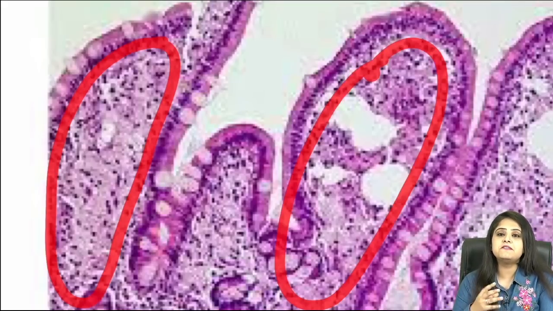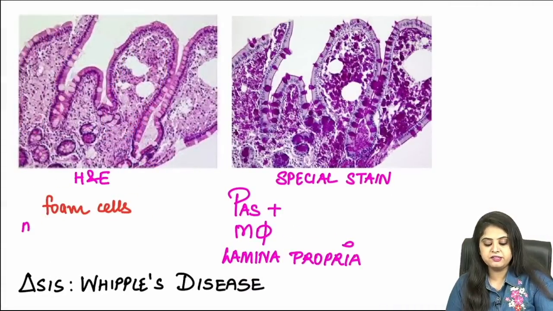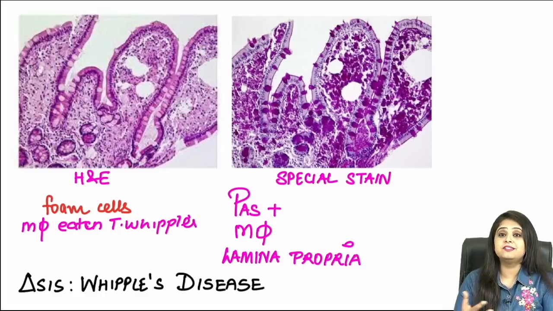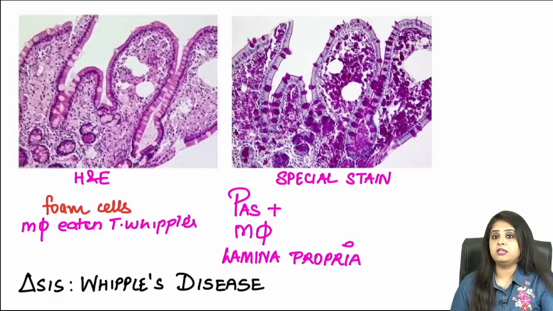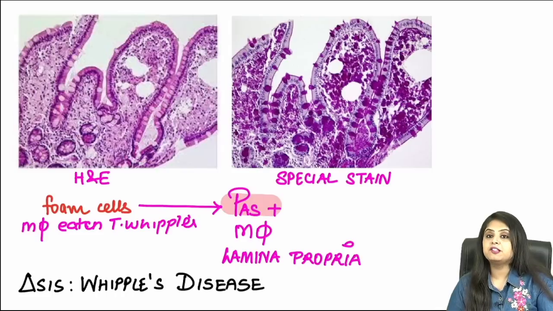Usually, ma'am, when you draw cells, they are very pinkish. Here the cells are very whitish because these are referred to as the foam cells. What are the foam cells? They are nothing but macrophages that have eaten or engulfed Tropheryma whipplei. See, it's a bacteria. What will your macrophages do? They are foodies. They are always hungry. They will go and eat the bacteria and hence they become foamy.